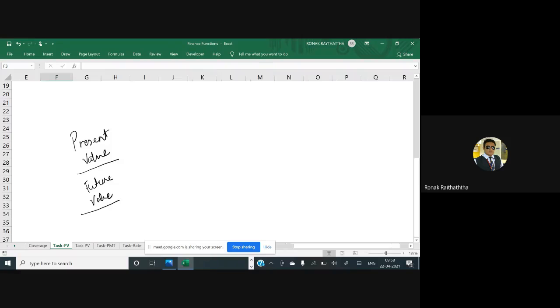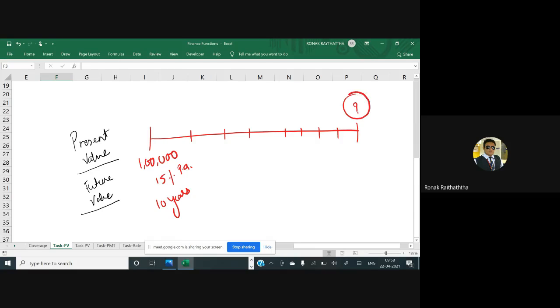Say you are investing something at this point of time, say 1 lakh rupees, and you are expecting 15 percent return on a per annum basis. That means you should get 15 percent return on the 1 lakh rupees invested, and you are remaining invested for 10 years. So what will be the future value after the 10 years? Here we want to reach this, and this is called the future value.